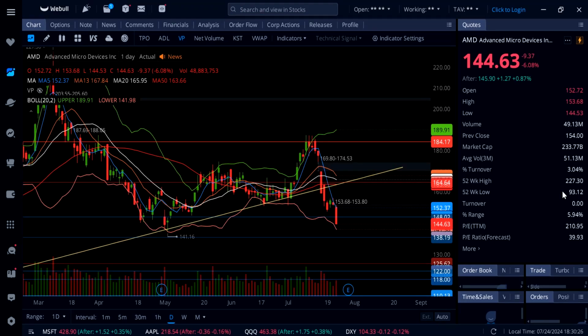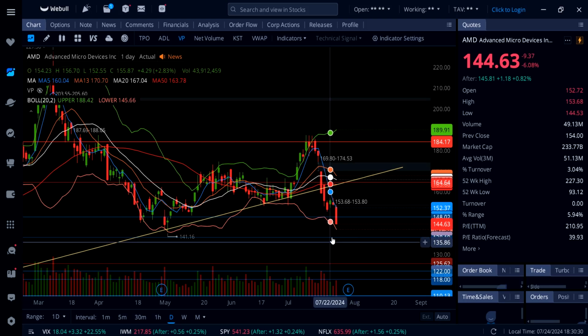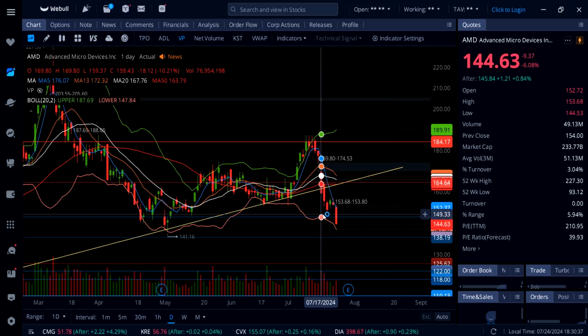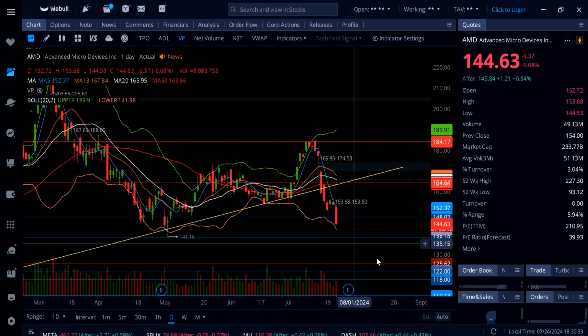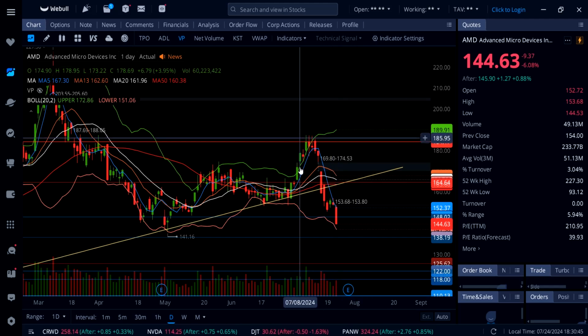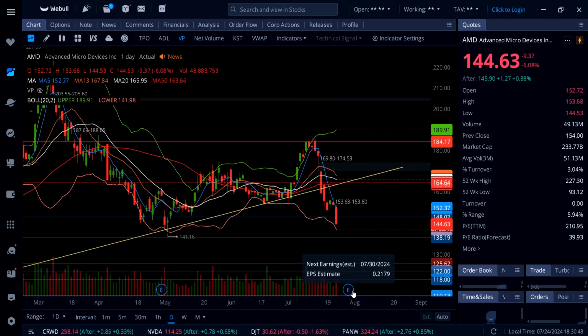On AMD, it's getting absolutely destroyed, down 6% and pretty much touching lower Bollinger Band, getting under 148, and now looks like this thing is in no man's land and can go down even more. Possibly the next stop 138, and we might be going there. The only thing that can save this stock from falling is earnings that are coming out next week. Now that's gonna be critical support 138.